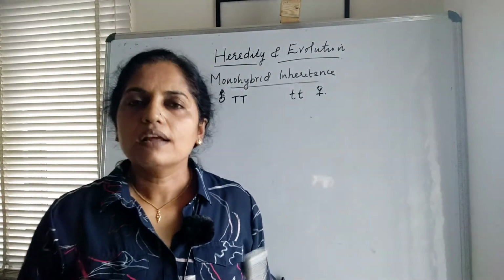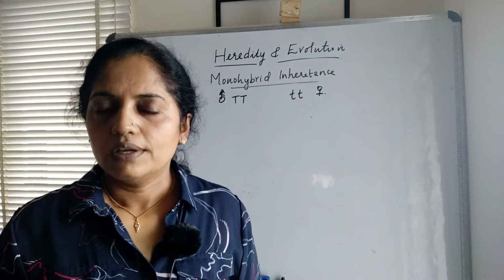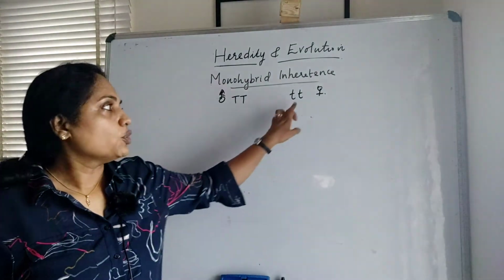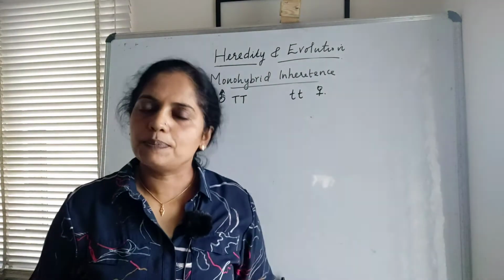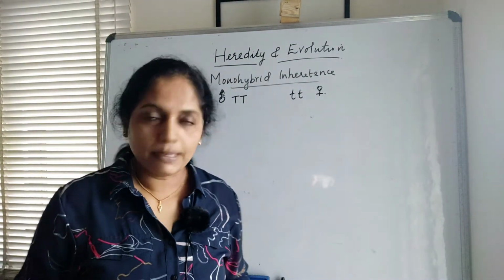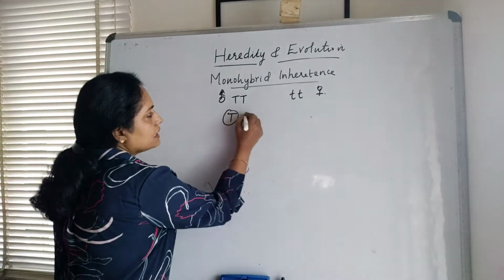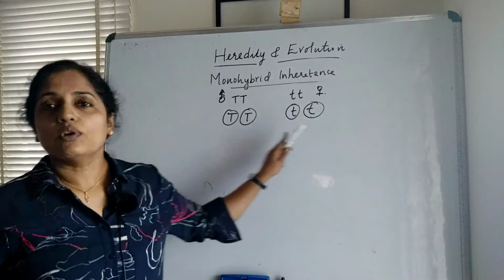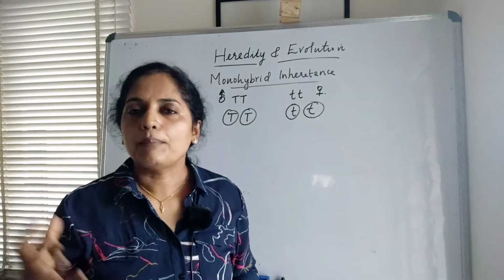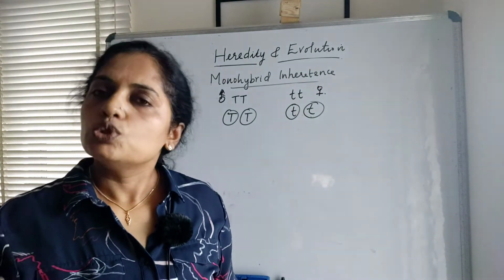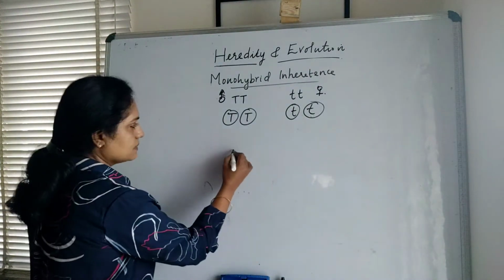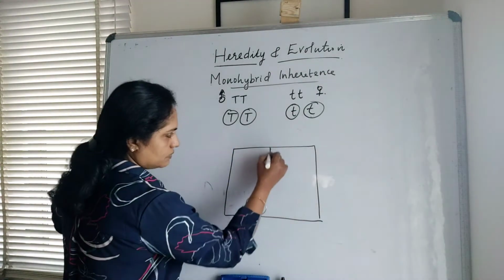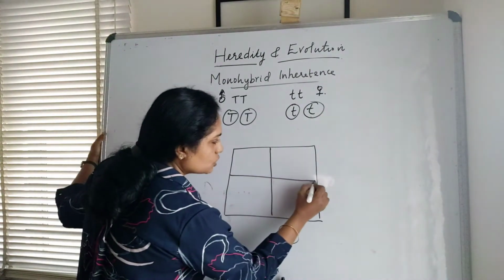Punnett square is a square with columns and rows. You know that Mendel took a purebred tall plant and a purebred dwarf plant for his experiment. So he got the gametes, which are the capital T here, and small t here. There are total 4 gametes. So while drawing the Punnett square, we are making 2 rows and 2 columns like this.